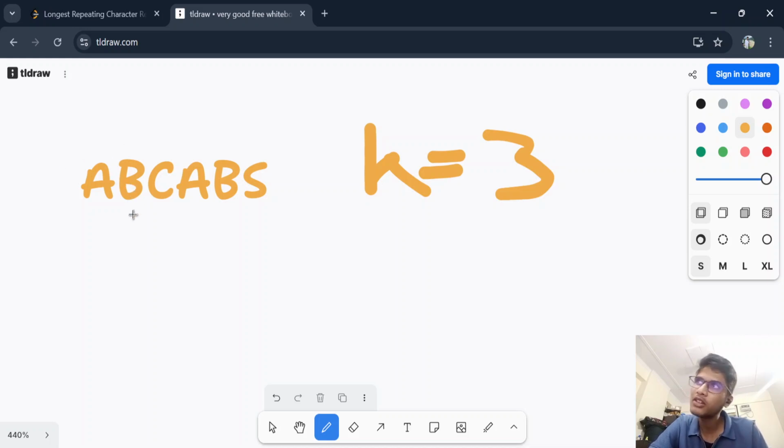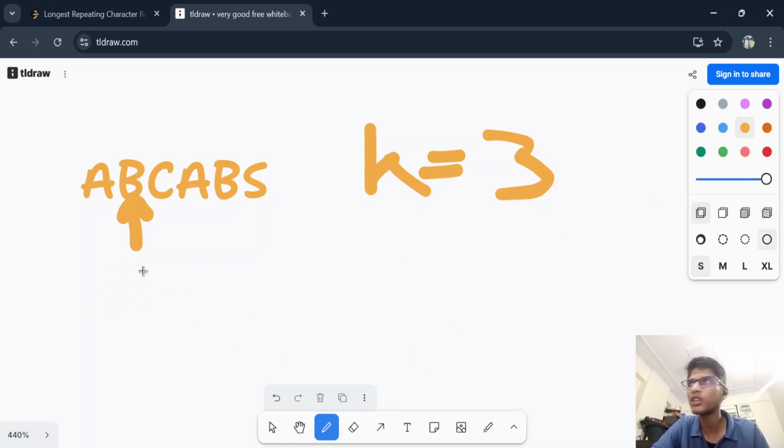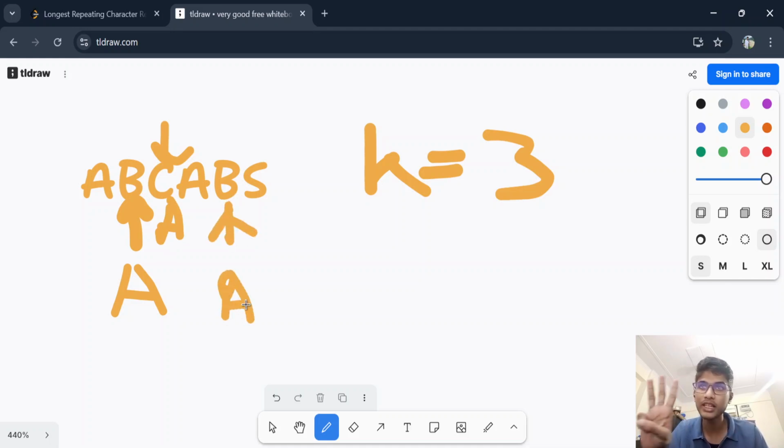So first I will replace this B with A. I will change this to A. I'll change this C to A, and I'll change this B again to A. I can only do this type of three operations. I can only select three letters and change them all to A. And see, the longest string I got is of A, now my string will be 5 A's. So this is my longest string. I cannot use S now because k is only 3. I can only replace three different characters.